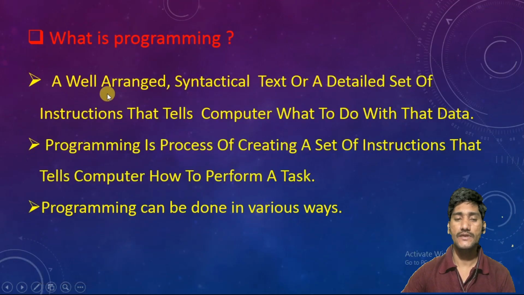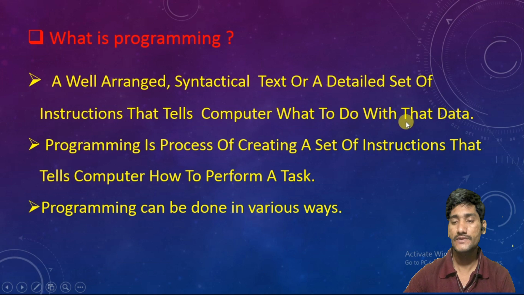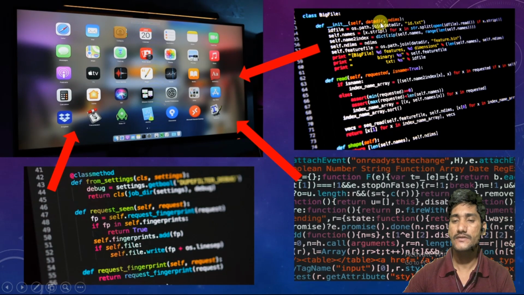So, a well arranged syntactical text or detailed set of instructions that tells the computer what to do with the data. Here it is already arranged, it is pre-formatted text. When a programmer writes the program, he keeps it in a well format.